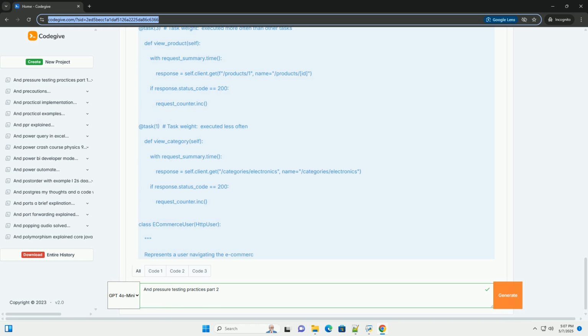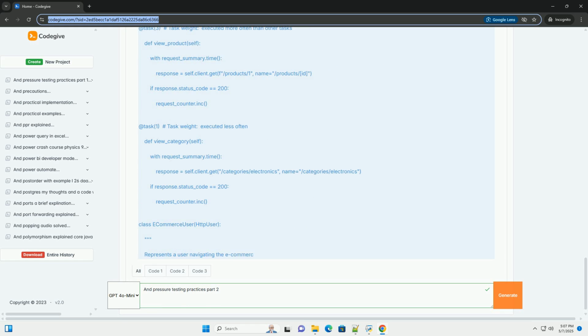3. Configuring test scenarios. To run the load test, save the code above as locustfile.py, or any name you prefer, and run the following command in your terminal. This will start the Locust web UI in your browser, usually at http://localhost:8089.